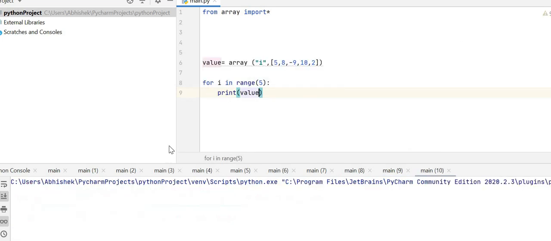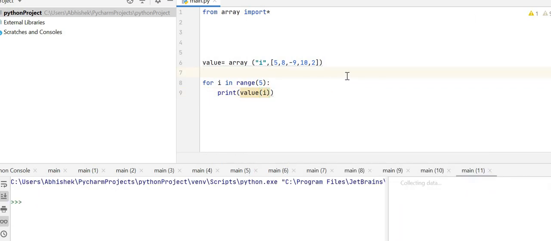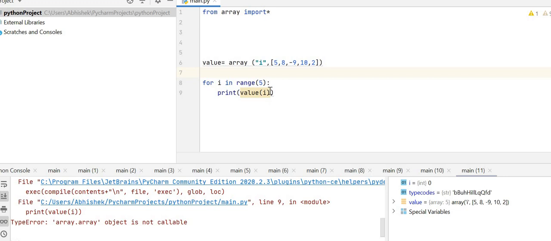Okay, now let's run the code. What's the error? Is it value brackets i? Now let's run the code, and the error again.